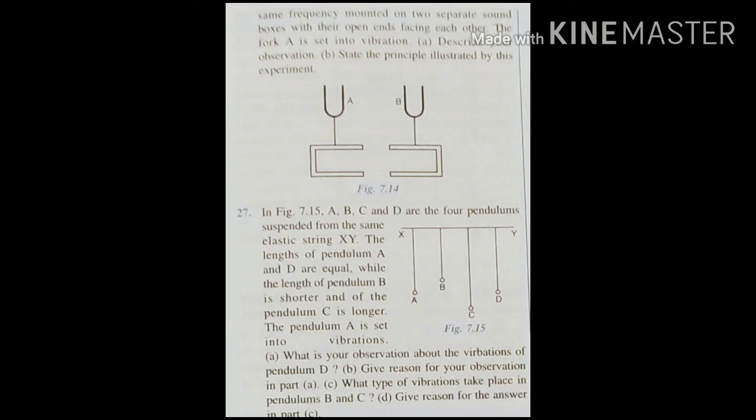The same elastic string is there, so B and C will also vibrate, but they will not have the same frequency as there will be no resonance in B and C. So there is forced vibration in B and C.